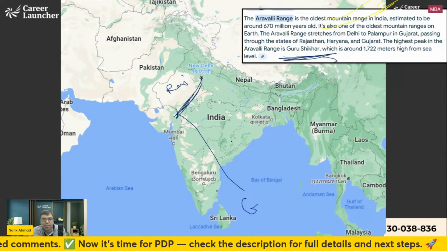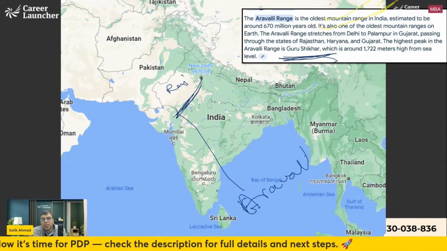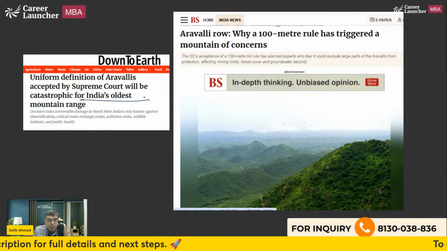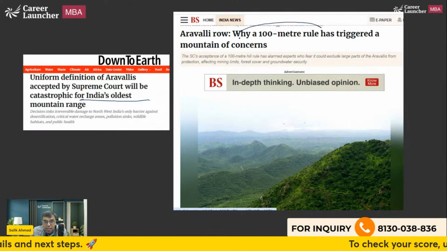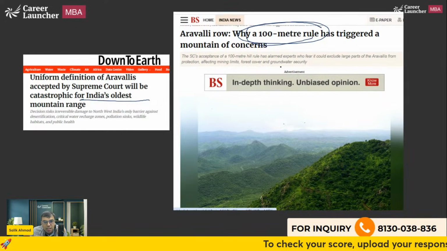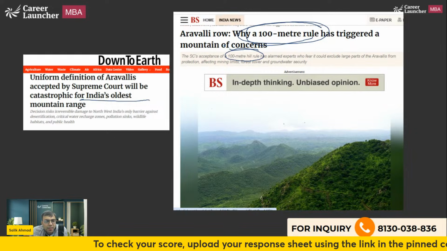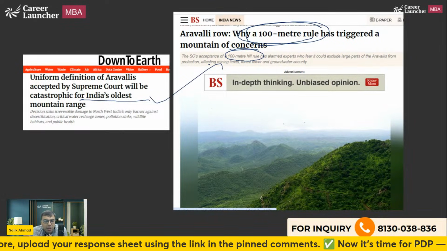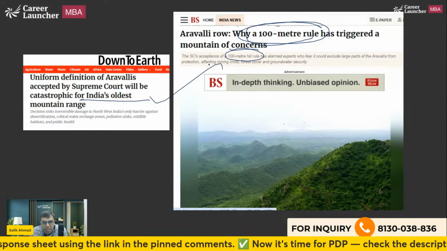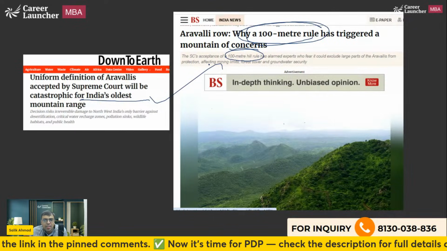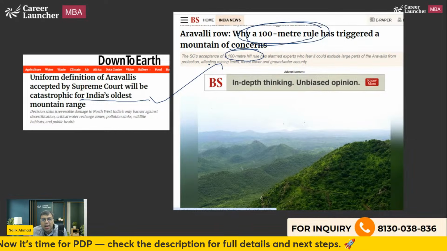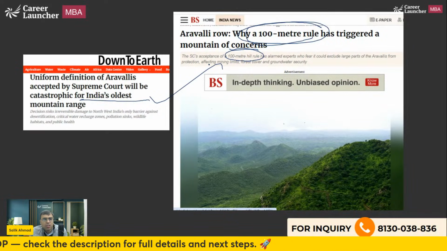Why were the Aravallis in the news? Because recently the Supreme Court has accepted the definition given by the Environment Ministry that we will consider those regions where the hill is at least 100 meters to be part of the Aravallis. Many environmental experts criticized it because the height of the Aravallis is not very high, and hence there are a lot of places where they will not fulfill the definition, and hence mining can be allowed in those areas. That is why it was very much in the news.